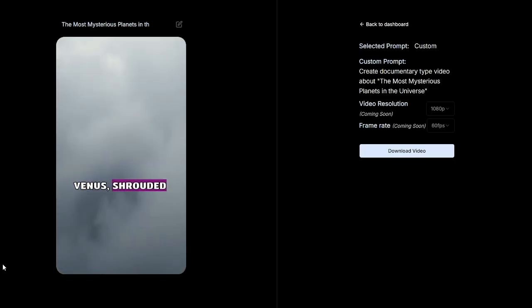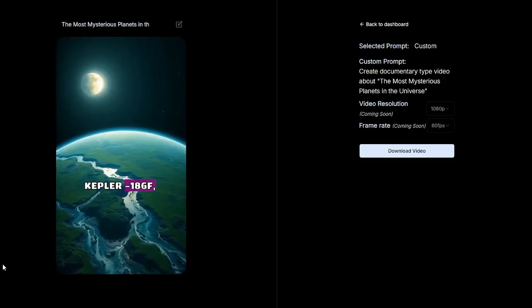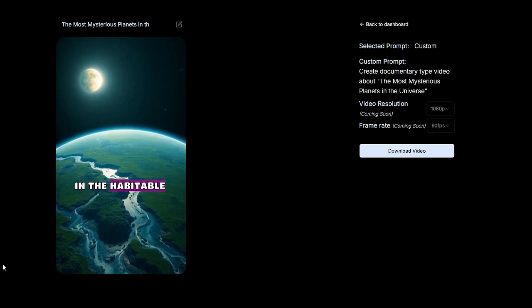Then there's 55 Cancri E, a diamond planet where extreme pressure could create a world of gems. Discover Jupiter, the gas giant with a great red spot, a storm larger than Earth raging for centuries. Venus, shrouded in clouds, is a hellish world with crushing pressure and temperatures hot enough to melt lead. Kepler 186f, the first Earth-sized planet in the habitable zone, could be a paradise waiting to be explored.